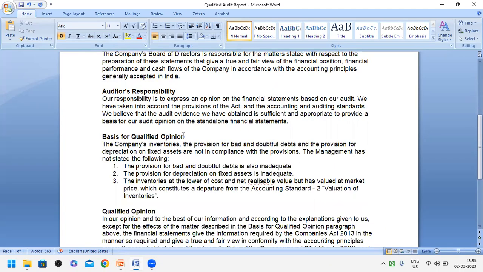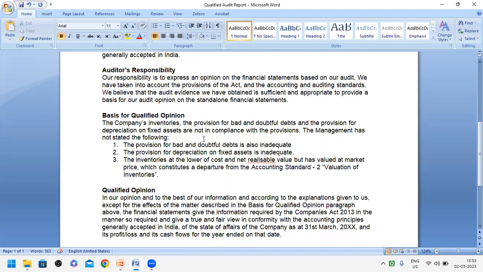Next is the auditor's responsibility. It is our responsibility to express an opinion. Write these words only. It will give clear-cut information, and this is the standard format which is taken from the ICAI procedure. Okay. So now, the basis for qualified opinion.